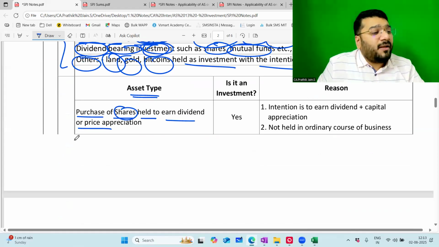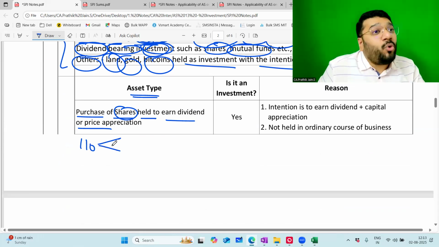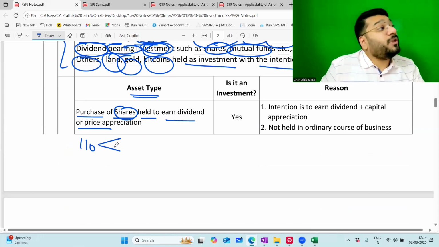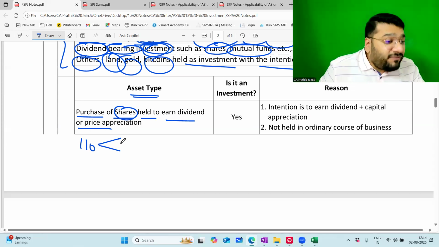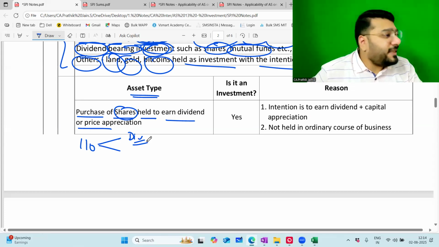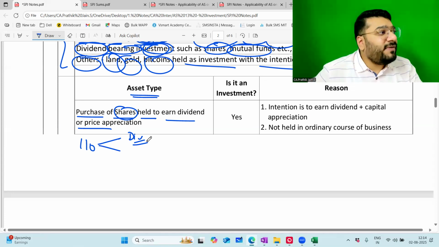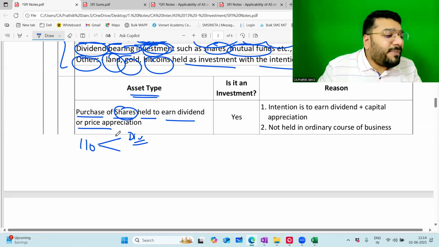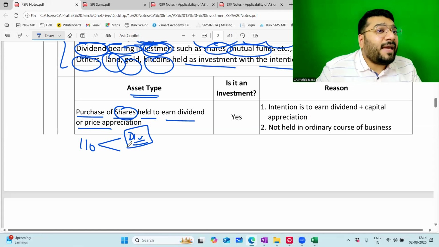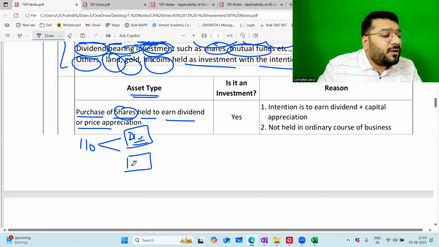Guys, shares. I purchased a share worth 110 rupees in the share market today. What is my intention? 2 things. One, if I want to hold this for a longer period, say more than 1 year, then definitely I will be getting dividend. Yes or no? Because sometimes the company gives dividend once in a year. And maybe interim dividend means what, 2 or 3 times in a year also it comes. Once in a year dividend means one time at least will come. So when I'm investing in shares, one thing that I can or I may expect is dividend or capital appreciation.